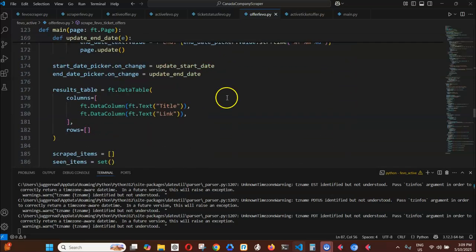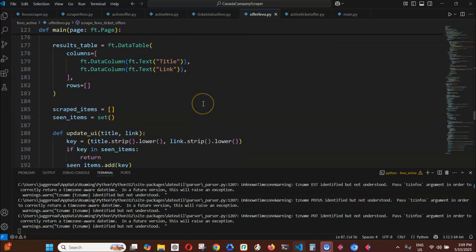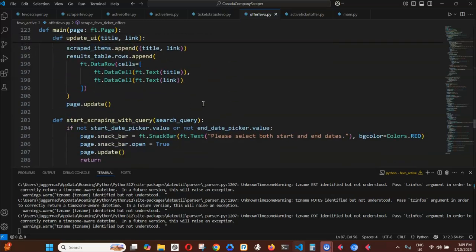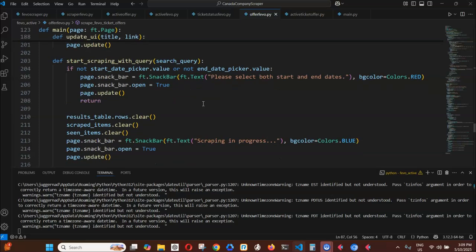And also the title is here. As you can see, I didn't put the column for the status. So it would tell us if it is active or not, or if it is expired. But I'm going to do that probably in the future.